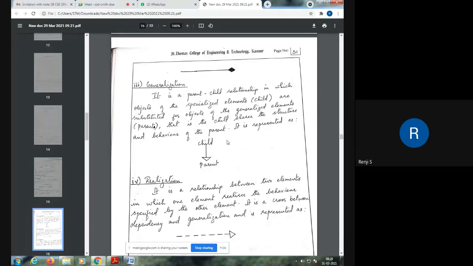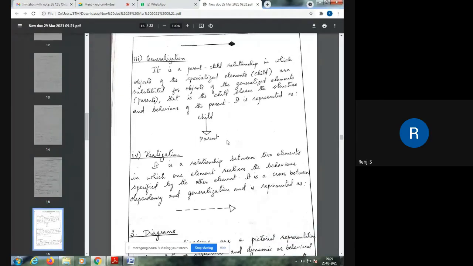Then the third basic relationship in UML is generalization. You might have studied inheritance, showing that one class is derived from another class. The base class is called the parent class, and the derived class is called the child class. To show that, we use the generalization relationship.